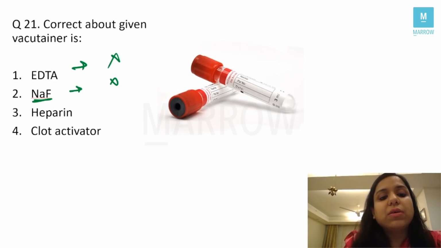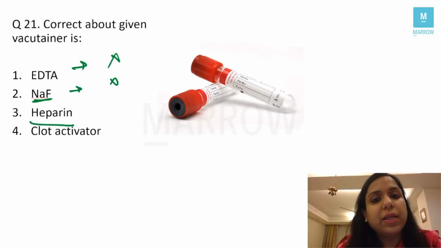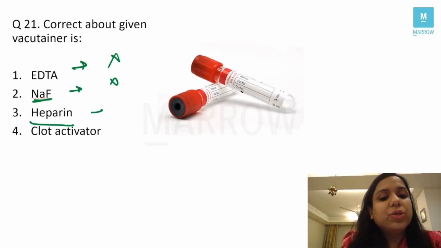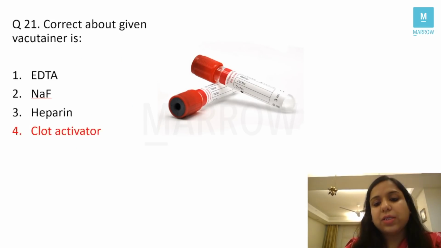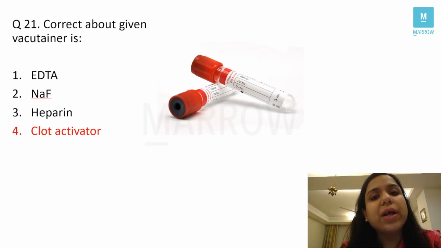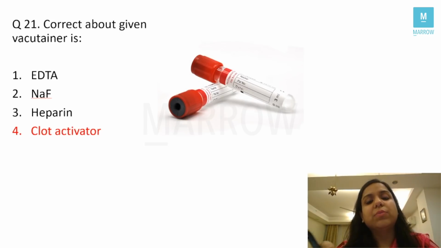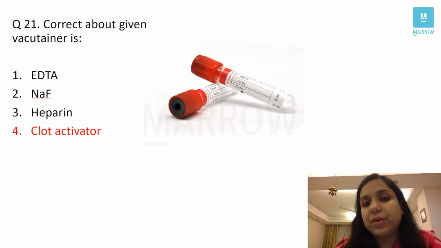That's not the answer. Heparin, remember I told you heparin and hurry, that means green cap. So that's not the answer. Clot activator, yes. The answer here is clot activator, because red color tube is used for serum studies, and it contains a clot activator, right?